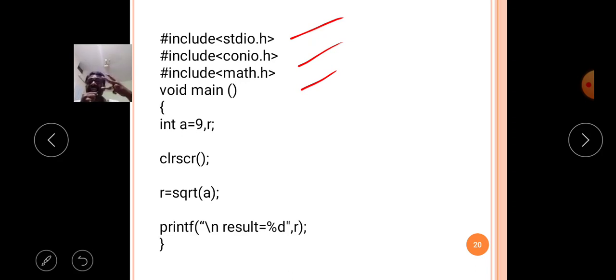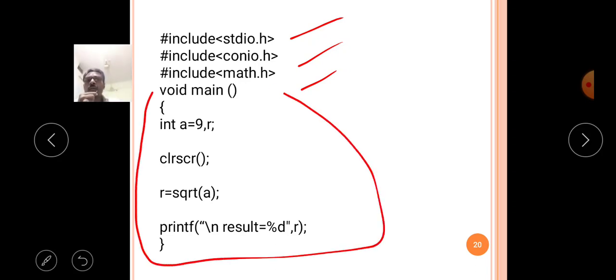These three files are designed by the C software. These three files are included to my source program, that is the void main, open curly brace to the close curly brace. This is my source code, which is included with the stdio.h, conio.h and math.h files.